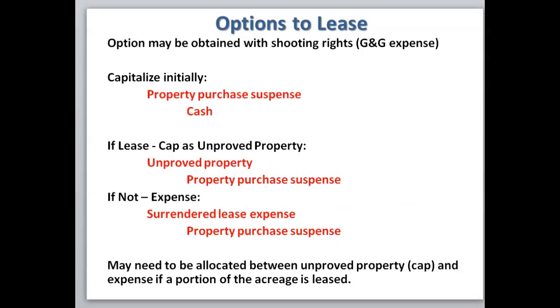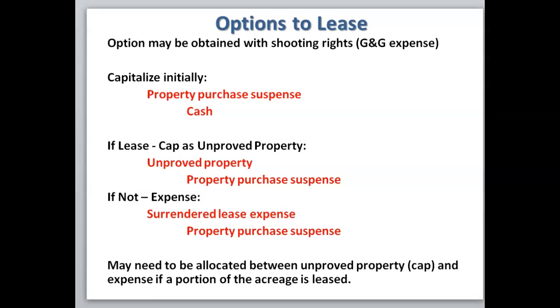You may have options to lease, and these may be obtained with shooting rights that would be expensed as a G&G expense. So the option to lease would be capitalized initially. While you have the option open to lease, the journal entry would be to debit property purchase suspense and to credit cash. So this would be not leased yet. Maybe you're waiting on the G&G results. If you decide to lease the property, you would capitalize it as unimproved property, debit unimproved property, and credit property purchase suspense. Or if not, you would expense it.